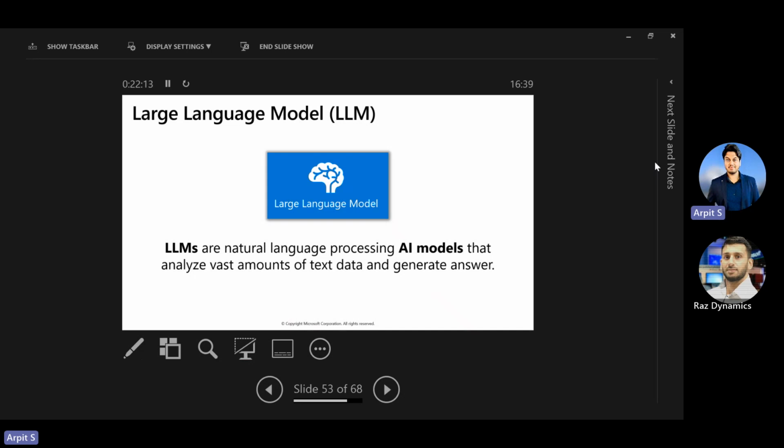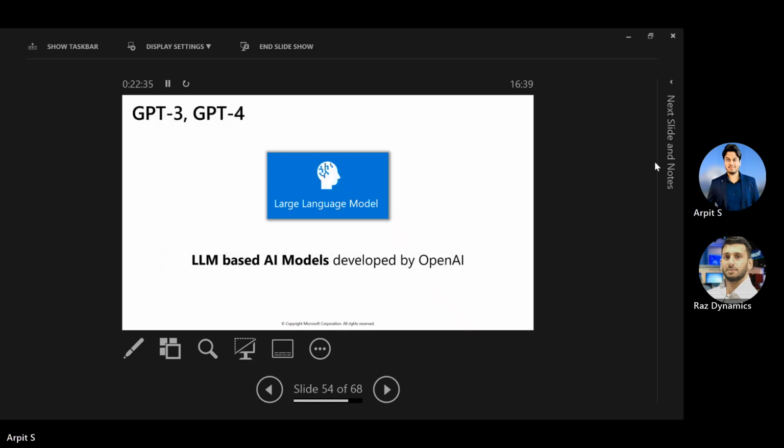This is the reason ChatGPT is not a Google search engine, because as I've shown you in my first slide, when I asked ChatGPT about me, it doesn't have information after September 2021. But when I ask about myself on Google, it has all the latest information about me. So this is the difference between the Google search engine and ChatGPT. And GPT-3 and GPT-4 are nothing but the names of the AI models that actually run between whatever questions you are asking ChatGPT. So they are LLM-based AI models developed by OpenAI.